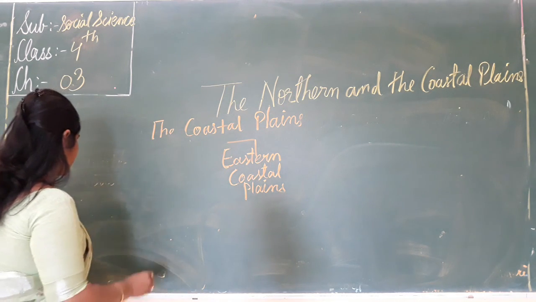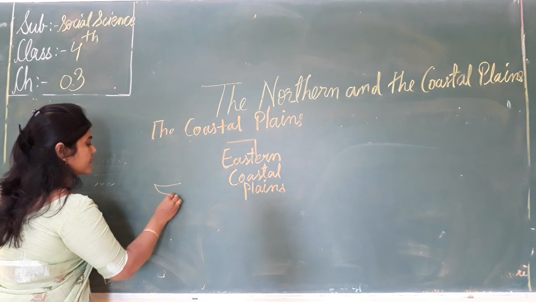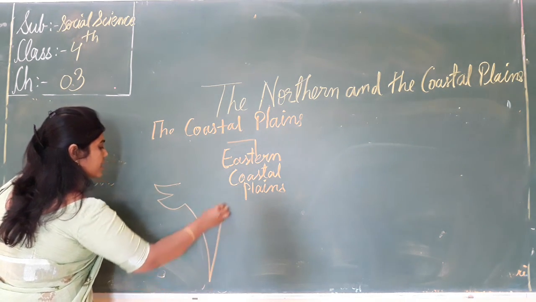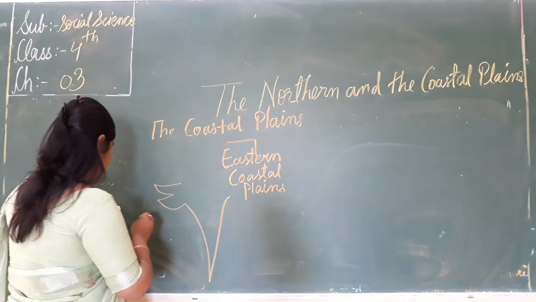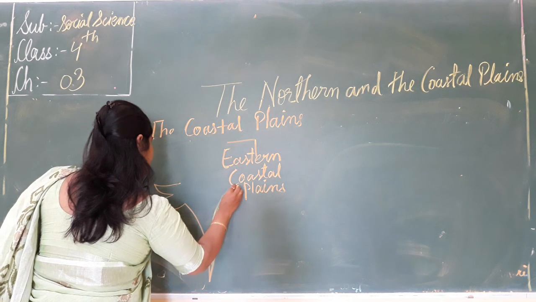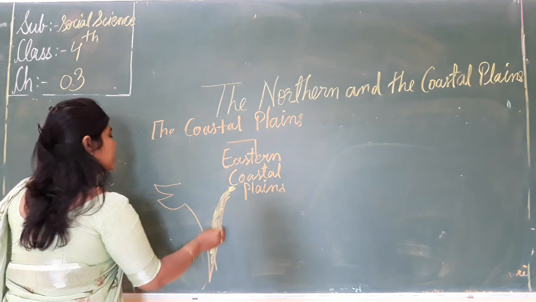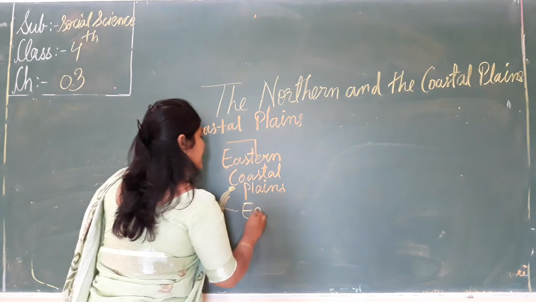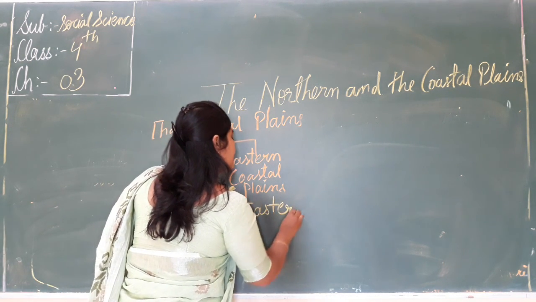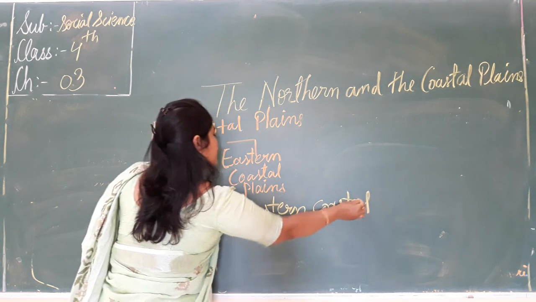The eastern coastal plains that lie between this side. This is the eastern coastal plains.